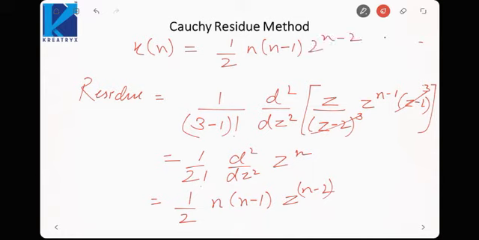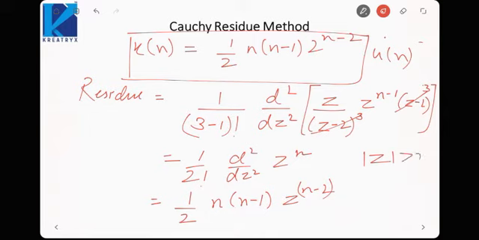Okay, this would be my signal x[n], and we would associate u[n] here for the right-sided signal. If it is, then the ROC should be |z| greater than 2. If we are taking u[n], it should be |z| greater than 2. If |z| is less than 2, we will take the negative of this and use u[-n-1]. So that way we have to change the signal based on the given ROC.